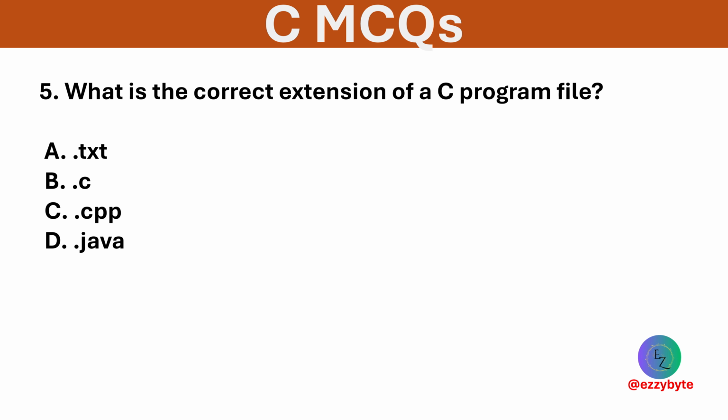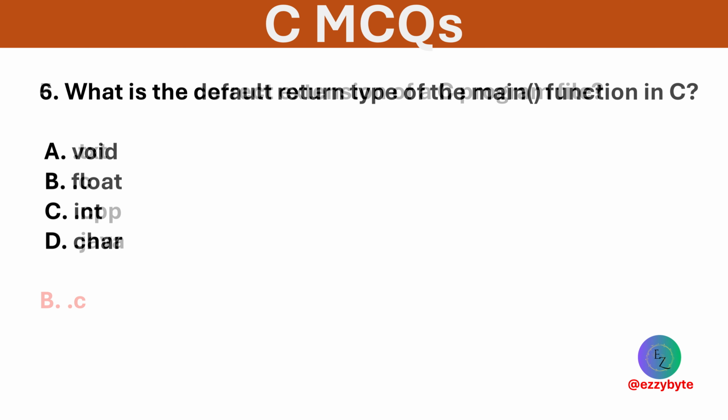What is the correct extension of a C program file? The options are .txt, .c, .cpp, .java. Option B is correct. C source file typically uses the .c extension. What is the default return type of the main function in C? The options are void, float, int, and char. Option C is correct. The standard return type is int, indicating success or error.